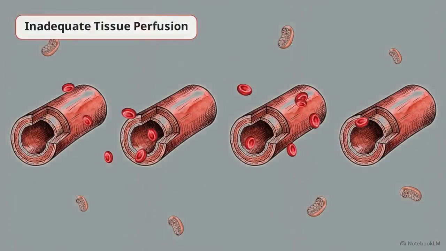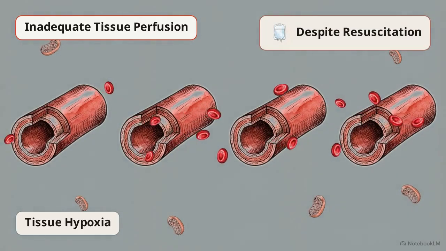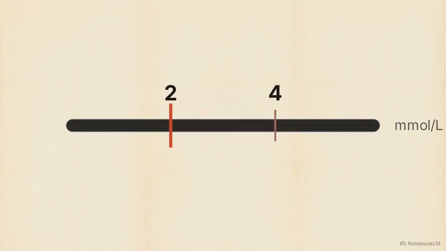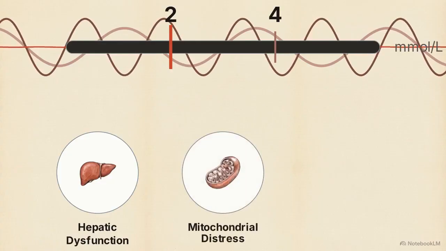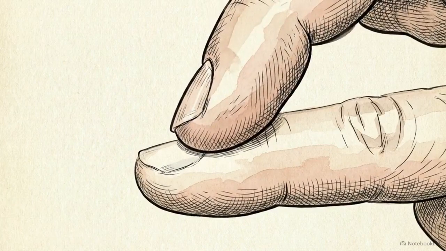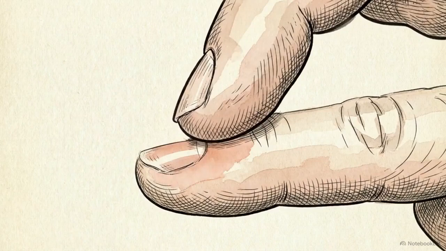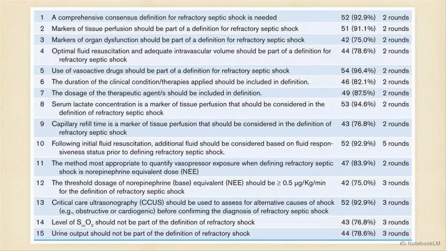The first requirement of the consensus is objective evidence of inadequate tissue perfusion, despite initial resuscitation efforts. The experts mandate the presence of persistently elevated serum lactate, but they deliberately refuse to establish a specific numerical cutoff. The panel split between thresholds of 2 and 4 millimoles per liter. High lactate is also severely confounded by alternative causes in critically ill patients, like underlying hepatic dysfunction, mitochondrial distress, or seizures. When lactate is ambiguous, the consensus validates capillary refill time exceeding 3 seconds as the globally accessible clinical surrogate for poor tissue perfusion. This table details the final consensus votes.